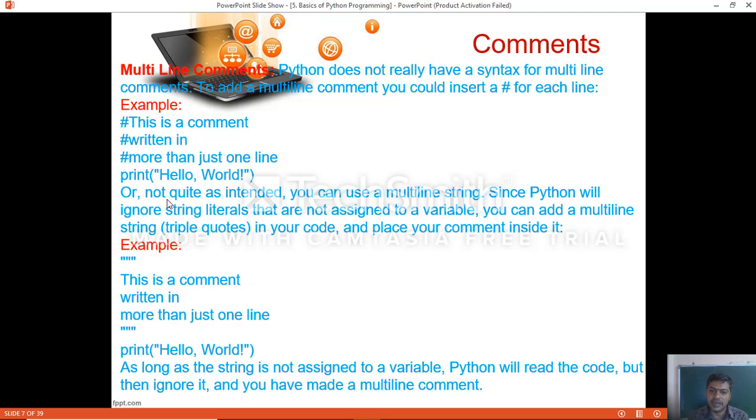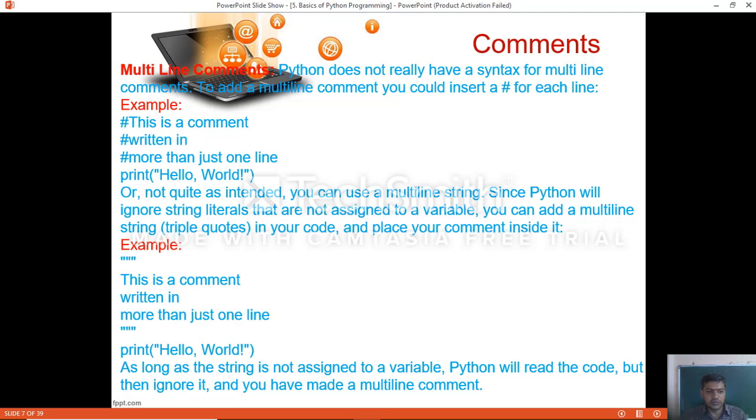You can also use a multi-line string, since Python will ignore string literals that are not assigned to a variable. You can add a multi-line string by using triple quotes in your code and placing your comment inside them. Within the triple quotes, we can place the string value that becomes the multi-line comment. Instead of writing a hash character on each line, which is not a good habit in a program,